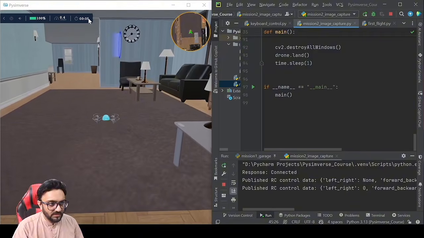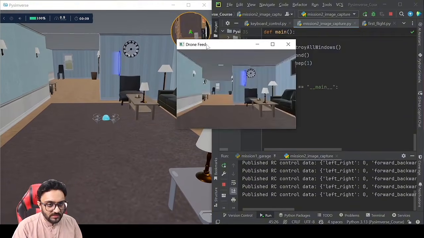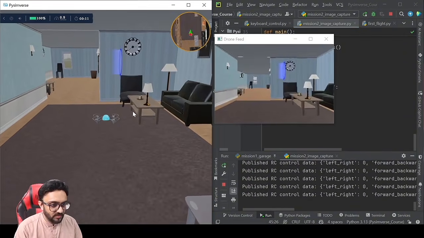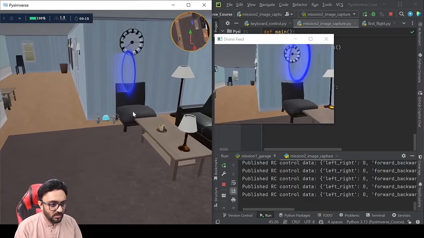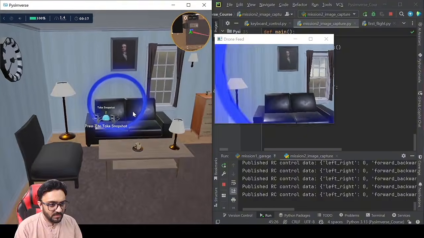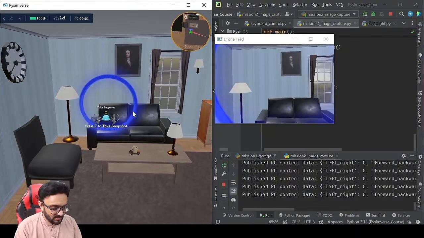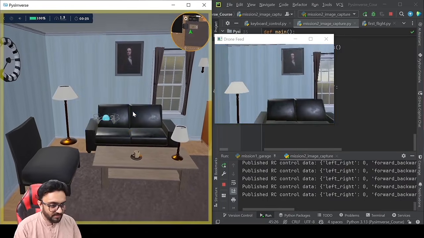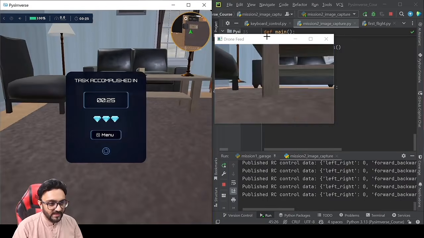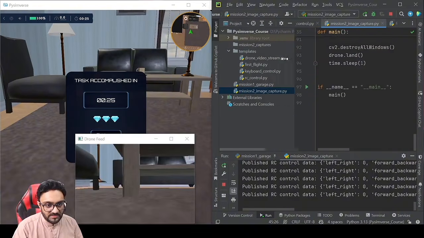So there you go, it's connected and you can see now it's running. And there you go, we have our drone feed. We can move fast. Let's go. We'll move, right. And I think we need to move a little bit to the center, and we'll move forward a little bit. And there you go. And we'll press Z and it lands. There you go. 25 seconds. We got 3 stars. Amazing.